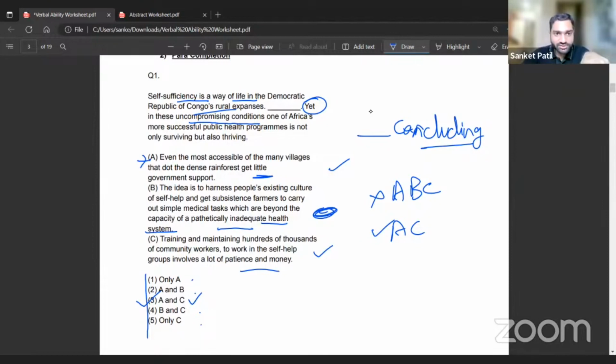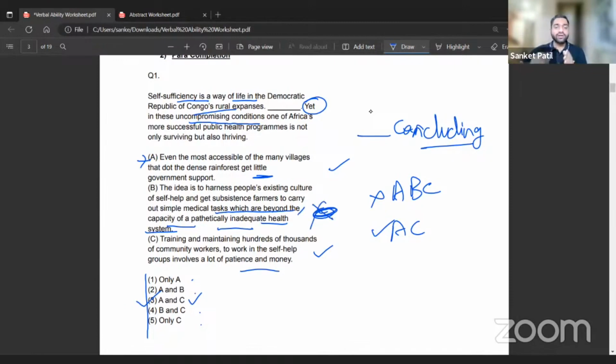The idea is self-sufficiency, a way of life in the democratic rural responses. The idea is to harness people's existing skills to carry out simple medical tasks which are beyond the capacity of the system. Okay, so see, here is the gap. It is trying to say something that is beyond the capacity of the system, and the third sentence says that even in uncompromising conditions, it is one of the more successful. So something that is out of the capacity of a system and yet successful is not possible, right? It's a contradicting idea. So we're going to rule out B over here.